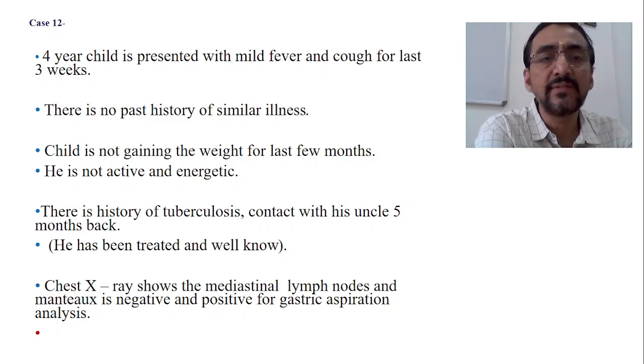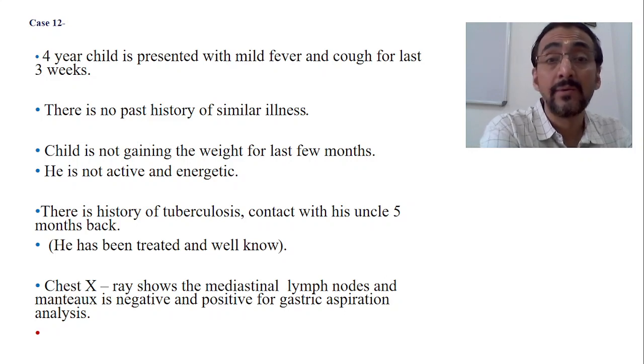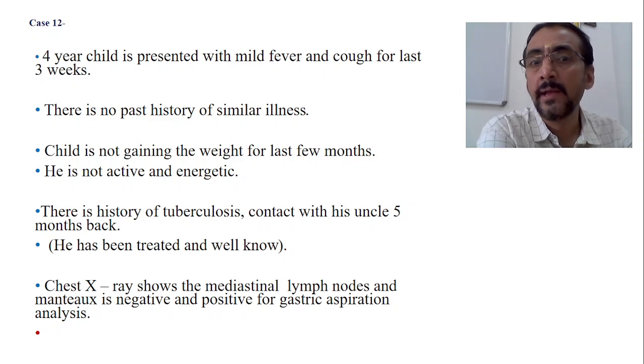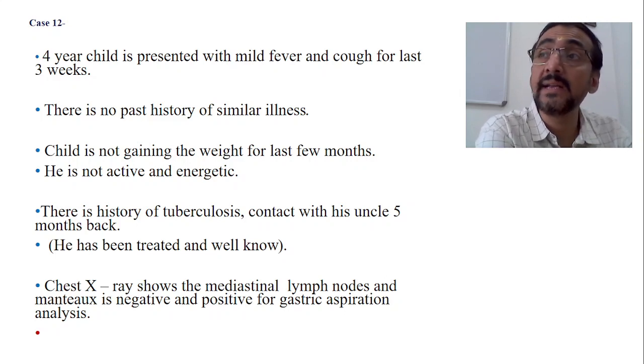Now mother is also telling that he is not gaining weight. That means the growth velocity chart has fallen. There is a disturbance in the growth velocity chart. That means this is a progressive disease. Growth is gradually falling. That means this is of course a problem maybe since the last 3 weeks as appreciated by the mother. It may be running since the beginning itself, previously also. Nobody knows that. But the growth chart clearly indicates that this problem is there since the beginning, isn't it?